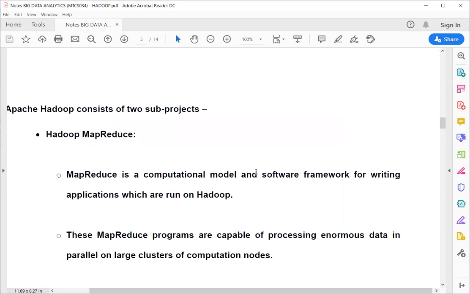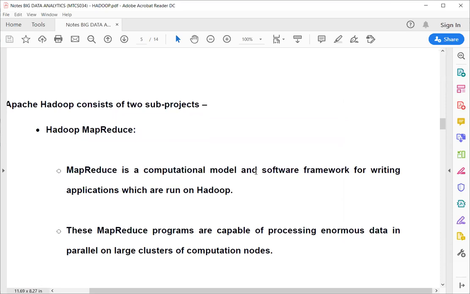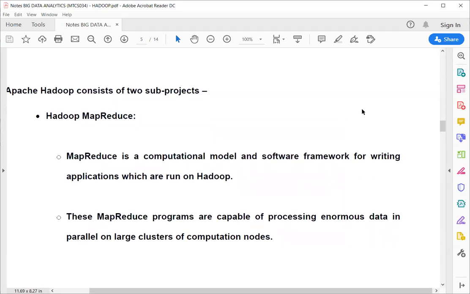Okay, so now we'll go to Apache Hadoop. It has two parts, one of which is Hadoop MapReduce. MapReduce is a computational model and software framework for writing applications which run on Hadoop. So what does MapReduce do? When you develop your application, it takes your application and your data and divides the work into two parts: one is a mapper and one is a reducer.